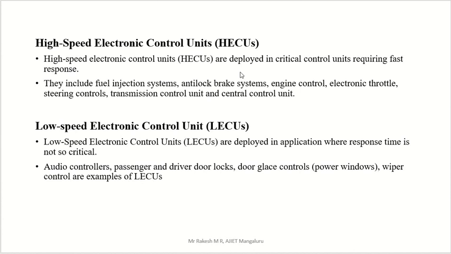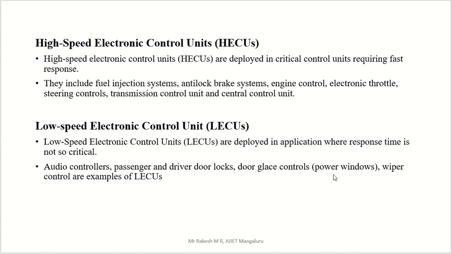But in the high speed case, even two seconds is important. If it is two seconds late, there is a chance of human loss itself, or a chance of damage, but here that won't happen. You can see the power window also. Why are we using low speed?